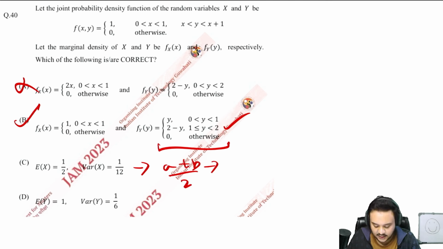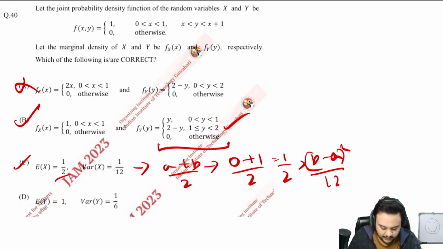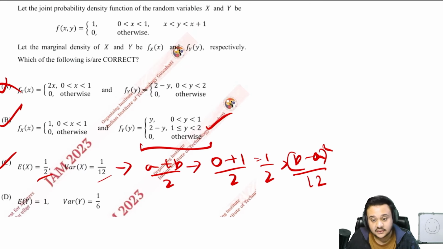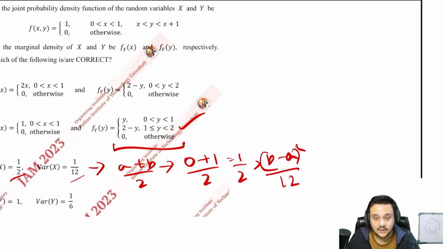You'll find that E[x] is 1 by 2, and for variance, use the formula (b minus a) whole square upon 12. So that will be 1 by 12. So that is also right. But y is not a uniform distribution. It is divided into multiple intervals, as we have just found. So we are going to use the traditional method to find both E[y] and variance of y.